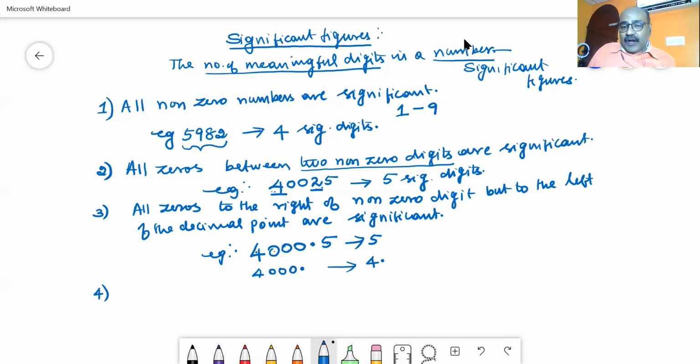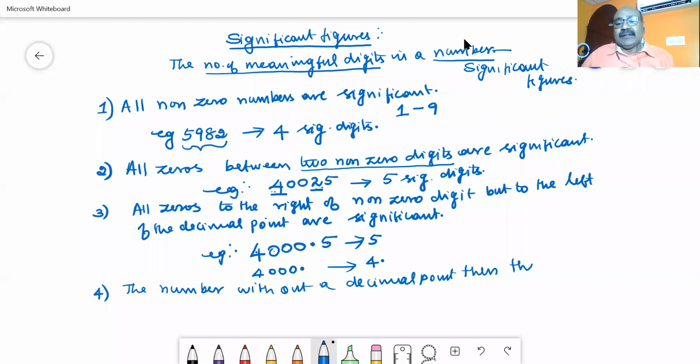Suppose you have a number without a decimal point, then the trailing zeros, the zeros which are following, are not significant. Trailing zeros are not significant.